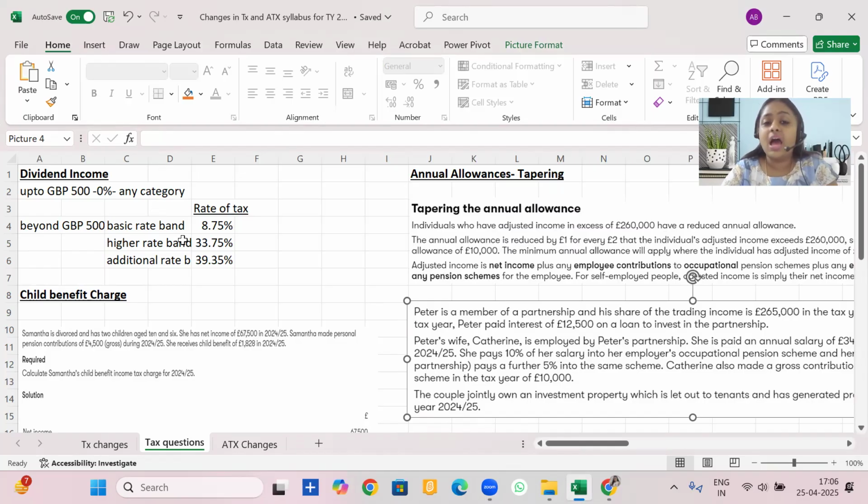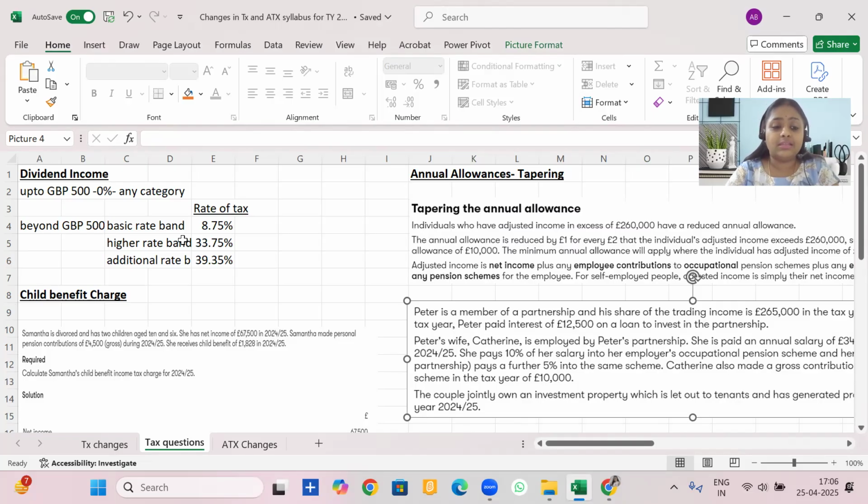It means that up to GBP 500, 0% would be the tax applicable to any taxpayer for their dividend income. And for the dividend income earned beyond £500, then depending upon the rate bands, the tax rates would apply for dividend. The dividend tax rates have not changed as compared to the previous tax years.